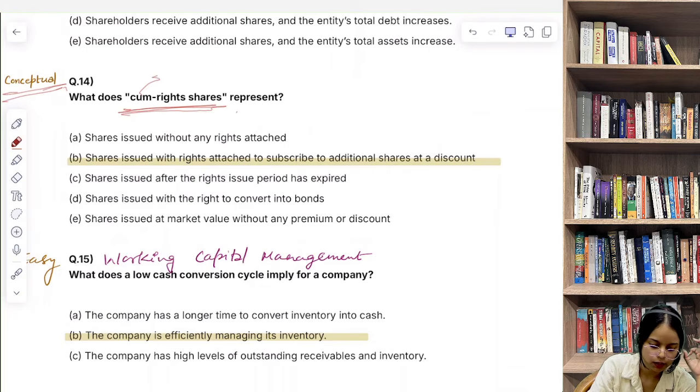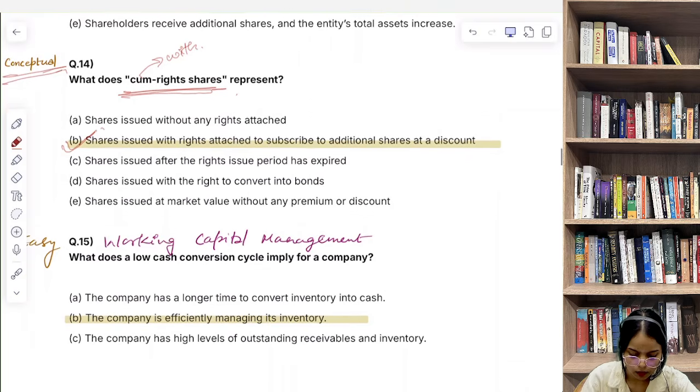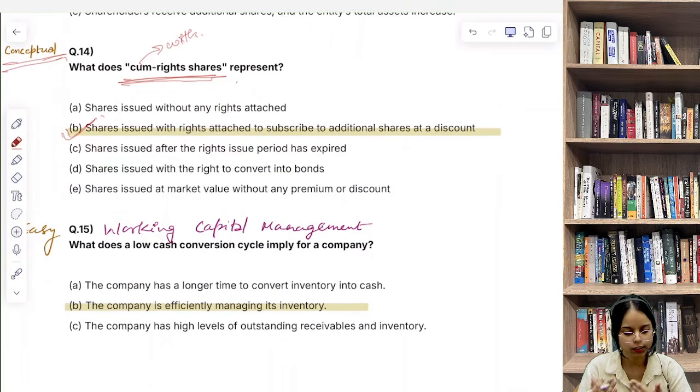Cum rights means the buyer of such shares still has the right to participate in the upcoming rights issue. So basically buyer के पास ये right है. Buyers of such shares, जिनके पास cum rights shares हैं, still have the right to participate in the upcoming rights issue. Once the rights issue record date passes, shares become ex-rights. Ex-rights मीनिंग क्या है उसका, new buyers, जितने भी new buyers होंगे, don't get those rights.